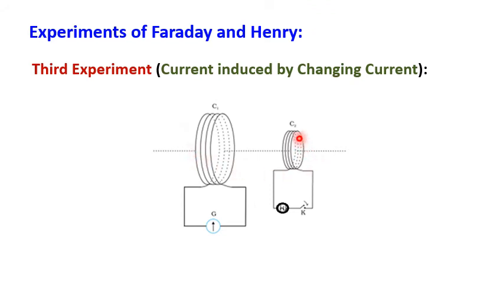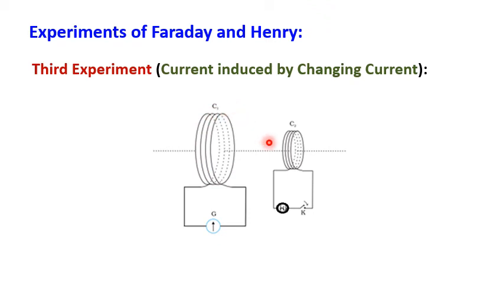For example, in C2 coil we connected an AC supply. That AC supply is nothing but AC, alternating current. Continuously it is altering, means there is a change in current continuously. So due to change in current, definitely there is a variable magnetic field. So that variable magnetic field means increasing, decreasing magnetic field connected to the closed coil induces the EMF in the first coil C1.